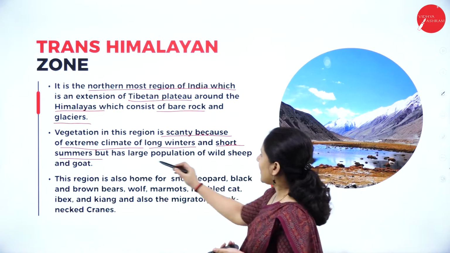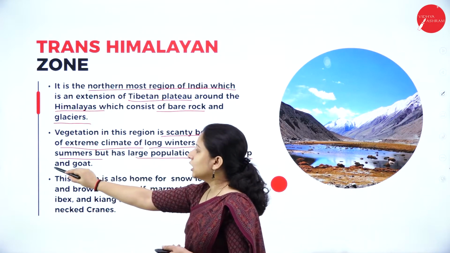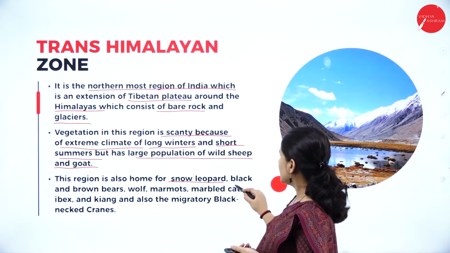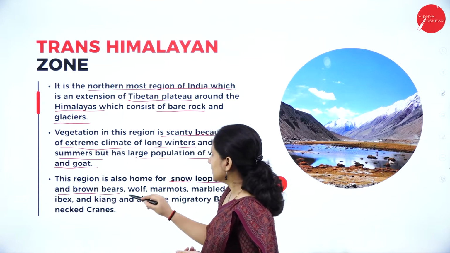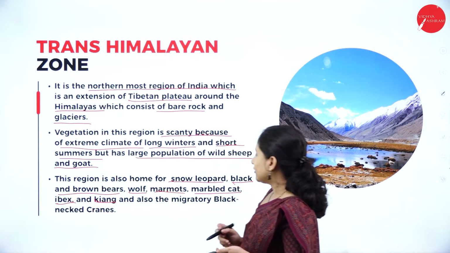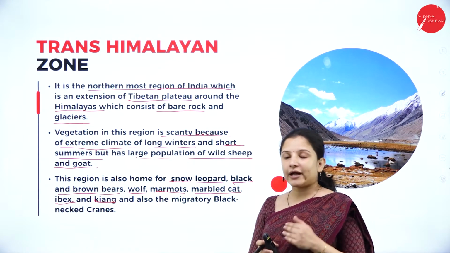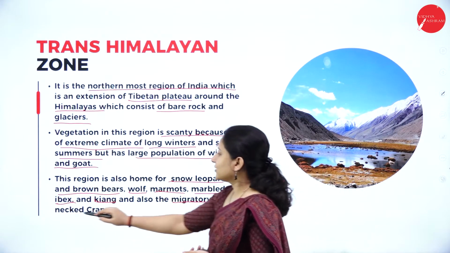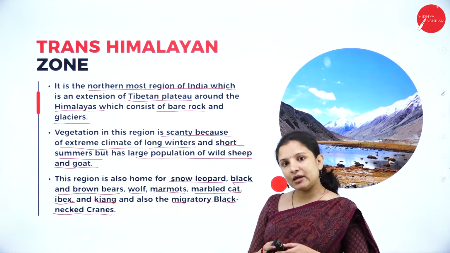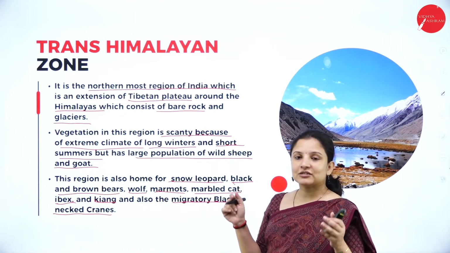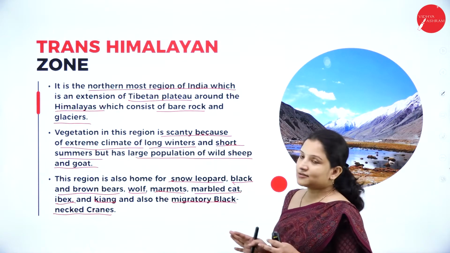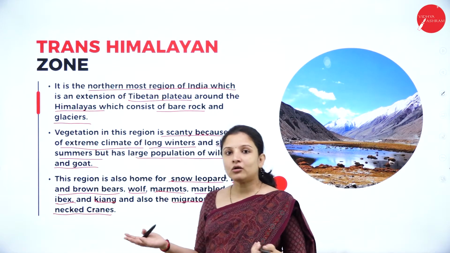But in spite of that, they have a large population of wild sheep and goat. And this region is also home to the snow leopard, the black and brown bears, the wolf, marmots, marbled cat, ibex, kiang, and it is also famous for the migratory black-necked crane. So these are the common animals found here. Snow leopard, can you find them anywhere else? No. Why? Because these leopards are meant to live in rocky and glacier regions such as the Trans-Himalayan zone. In other regions, they cannot survive.